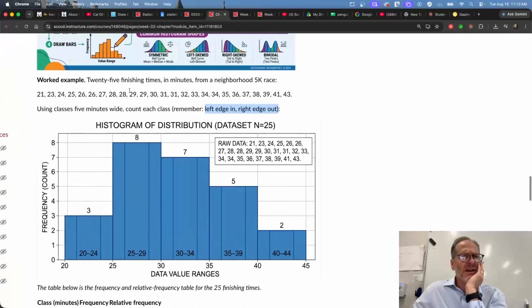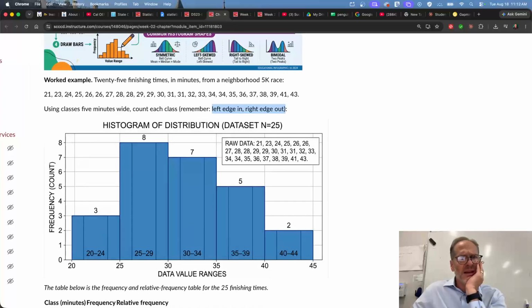And so if these are our numbers, 21, 23, right? All these are our numbers. These would go in the first area here of the histogram. These would go in the next area here, and there should be 8 there. 1, 2, 3, 4, 5, 6, 7, 8, right? These would go, but I'm not including the 35 in this because 35 goes in that one, right? So these would be 1, 2, 3, 4, 5, 6, 7, right?